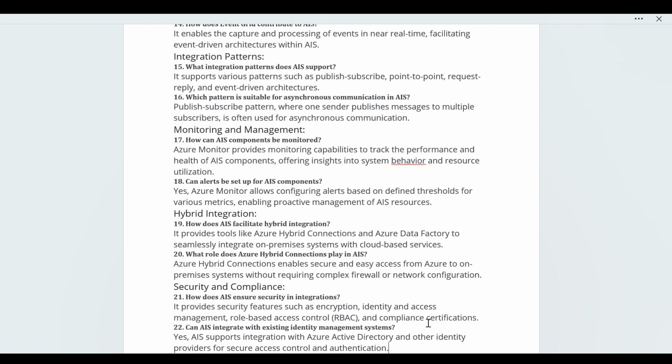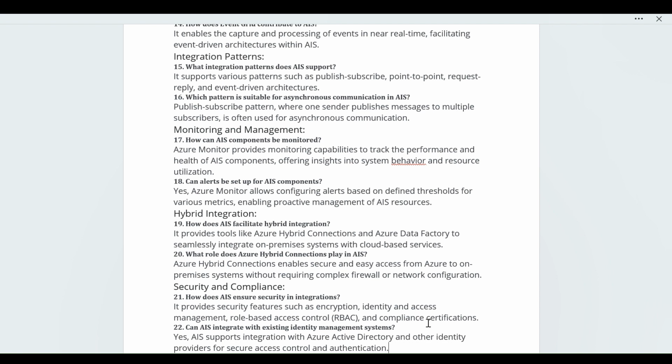Then next, what role does Azure Hybrid Connection play in AIS? Azure Hybrid Connection enables secure and easy access from Azure to on-premises systems without requiring complex firewall or network configurations. Then after the hybrid one, we have challenges for the security mechanism for these services. We are getting a solution from Azure for that. Then how we are setting it up.